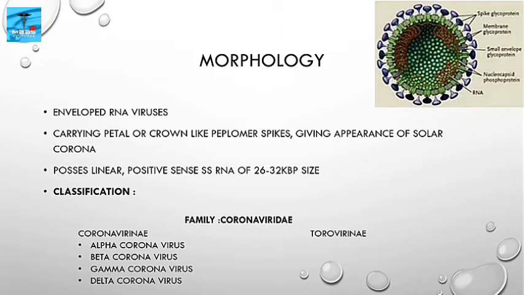Classification. The family Coronaviridae is divided into two subfamilies, Coronavirinae and Torovirinae. The subfamily Coronavirinae consists of four genera: Alpha coronavirus, Beta coronavirus, Gamma coronavirus and Delta coronavirus.